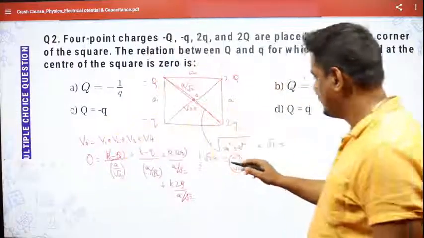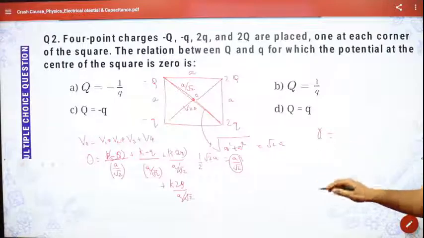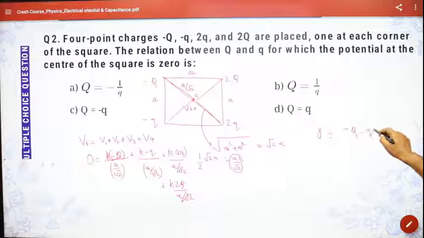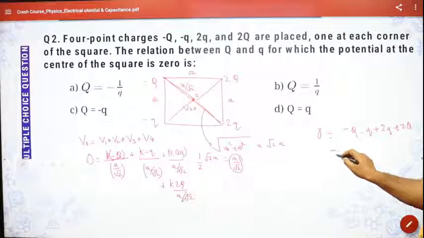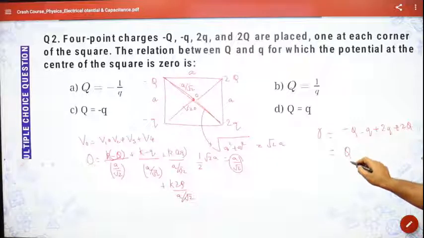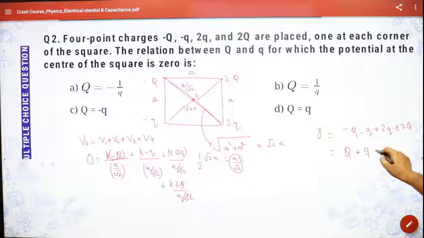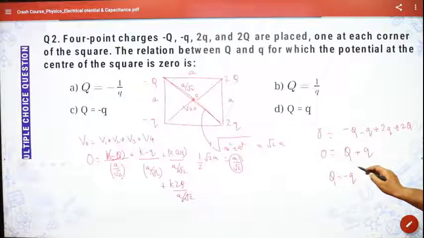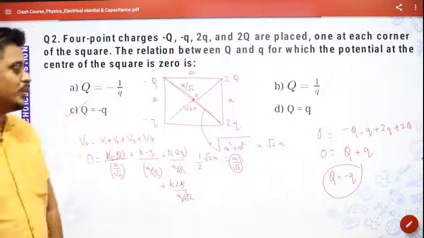So I am going to get 0 is equal to K, which also can be taken out, so I will be remaining with minus Q plus 2Q and plus capital Q. If you add the respective quantities, minus Q and plus 2Q gives plus Q, and again minus Q and plus capital Q. That is equal to 0. So obviously capital Q is equal to minus Q. So this is the answer. For this question, capital Q will be equal to minus Q.